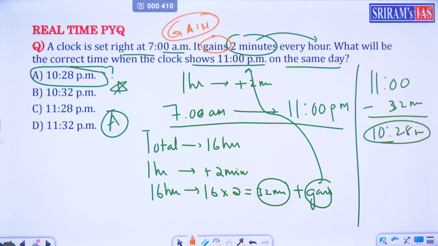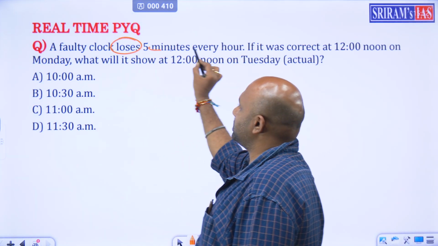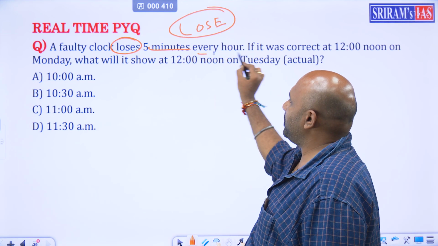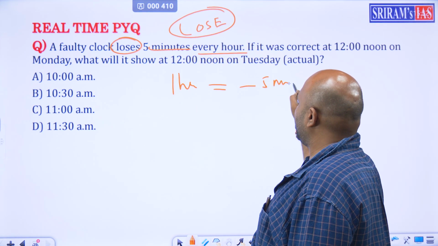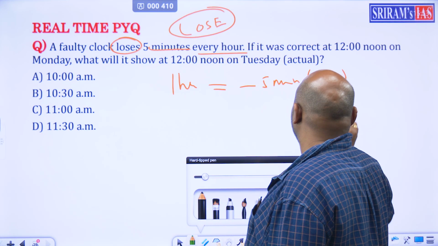Now based on this we'll see another question. Here the question is the faulty clock loses 5 minutes. This is a lose question. Ante time is lost. For every 5 minutes every 1 hour. So for every 1 hour 5 minutes tagutundi. That is the situation. So loss of time. Okay. So based on this, let's look at the question.